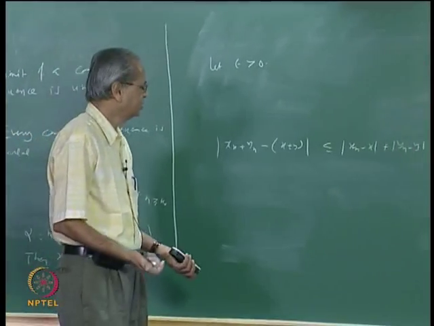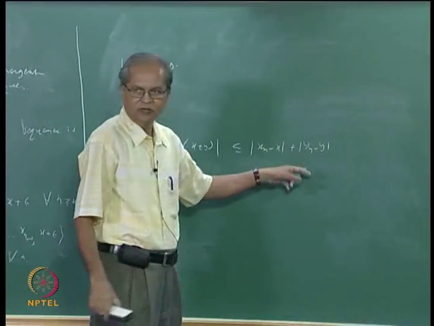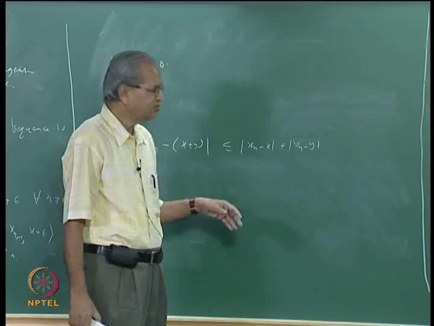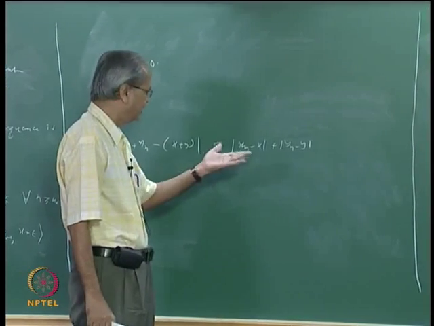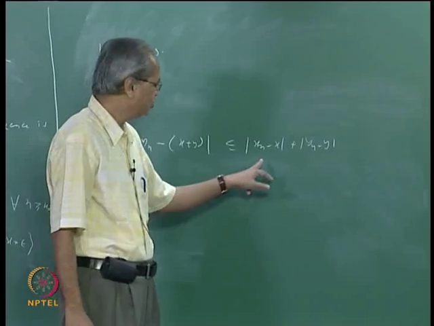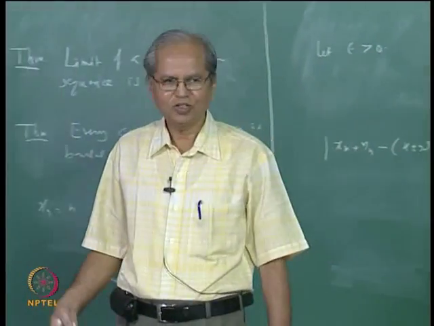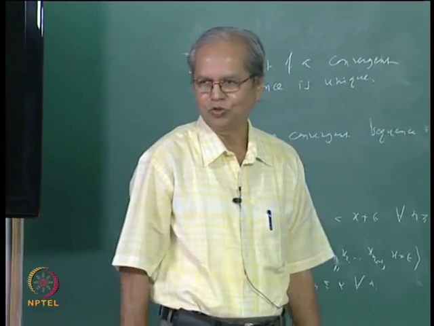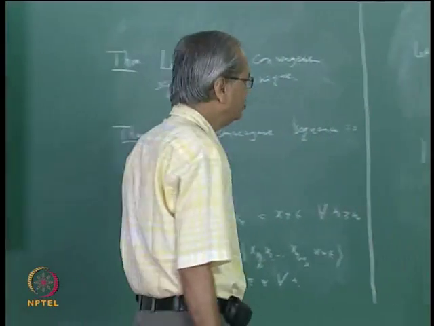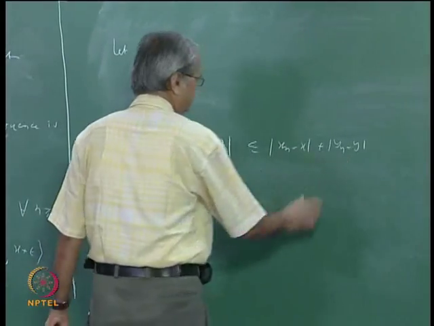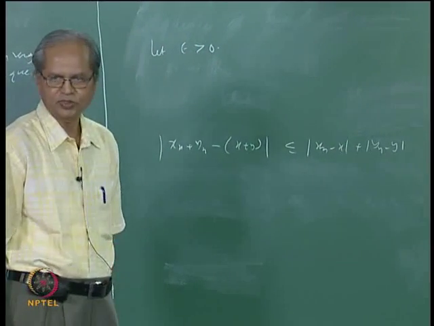And then we know that xn converges to x and yn converges to y, so we can choose n1 or n2 sufficiently large so that each of these becomes less than epsilon by 2. This is called a standard epsilon by 2 proof. The idea is to make each of these things sufficiently small so that the sum becomes less than epsilon.